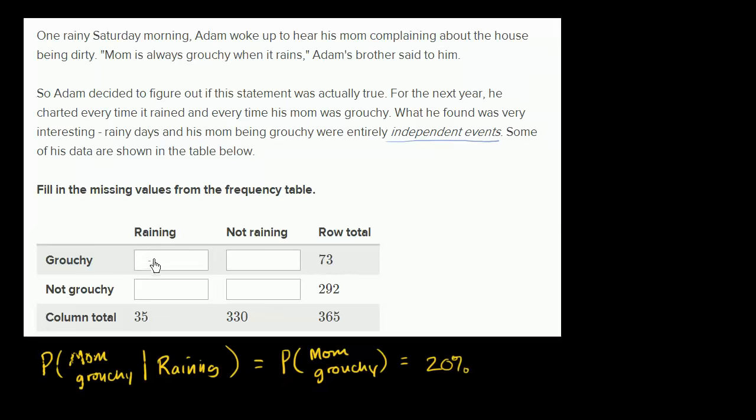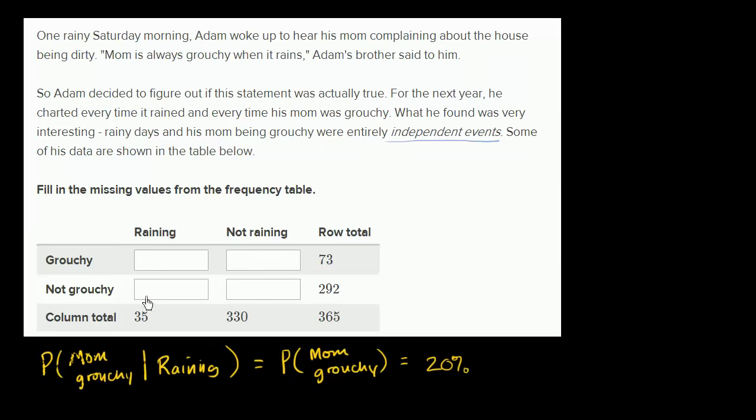And so the probability of mom being grouchy, given that it's raining, should be 20% as well. Given that it's raining, we should also have 20% of the time mom is grouchy, because these are independent events. It shouldn't matter whether it's raining or not. She should be grouchy 20% of the time that it's raining, and she should be grouchy 20% of the time that it's not raining. That would be consistent with the data saying that these were entirely independent events.